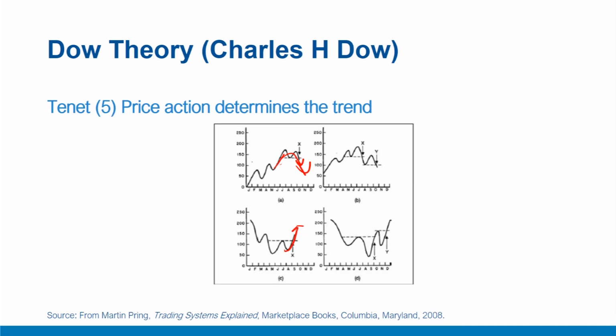The figure here shows a theoretical bull trend interrupted by a secondary reaction. For example, in figure A here, the index makes a series of 3 peaks and troughs, each higher than its respective predecessor. Then the index rallies, follows the third decline, but is unable to surpass its peak. The next decline takes the average below its low point, confirming a bear market as it does so at point X here.